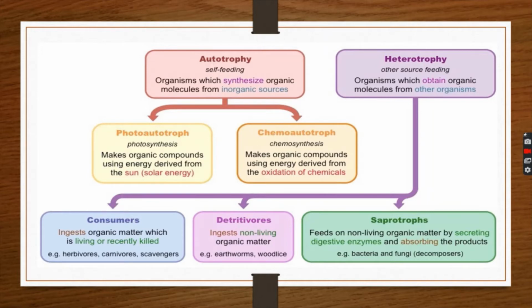Detritivores. What are detritivores? They depend on non-living organic matter. Earthworm, woodlice. Saprotrophs feed on non-living organic matter by secreting digestive enzymes and absorbing the products. Example, bacteria, fungi, etc.